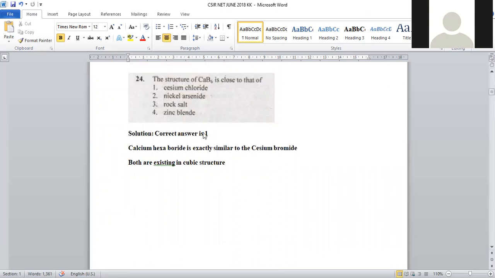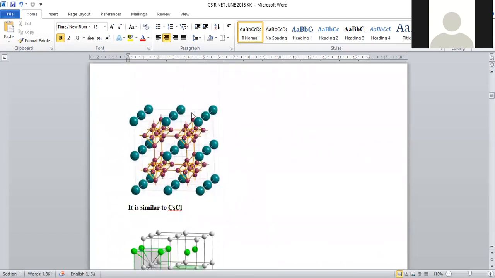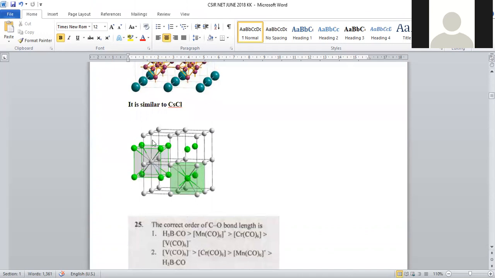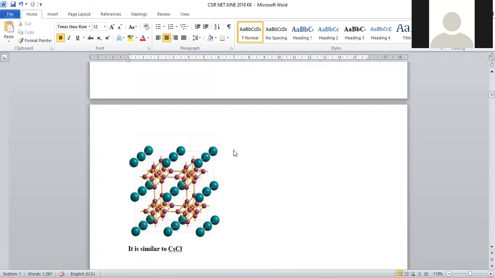So cubic structure is also given for cesium chloride. Here you can see calcium hexaboride. These lobes are indicating boride structures and the remaining purple colored one is calcium. This calcium hexaboride exists in cubic form, and here you can observe the cesium chloride structure. These green lobes are chlorides and the cesium atoms are arranged in the regular cubic structure, right?